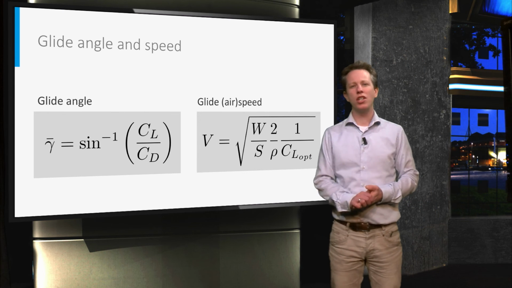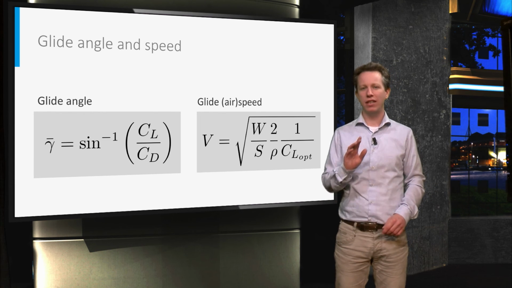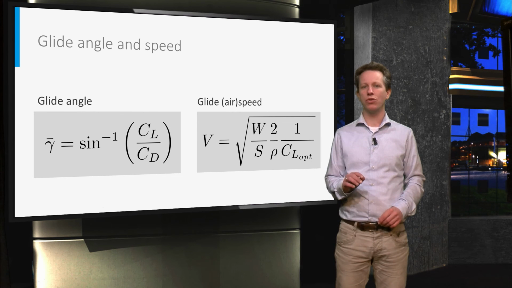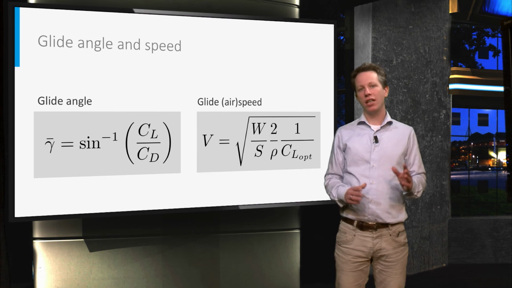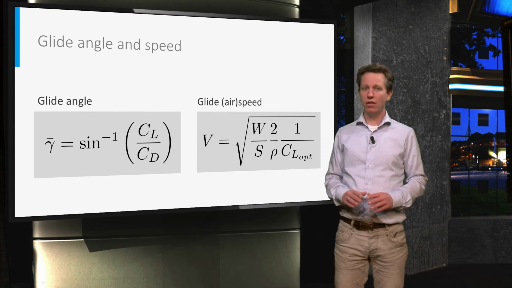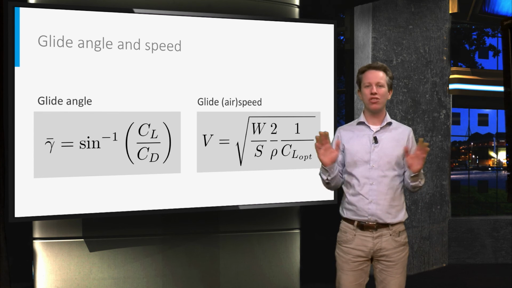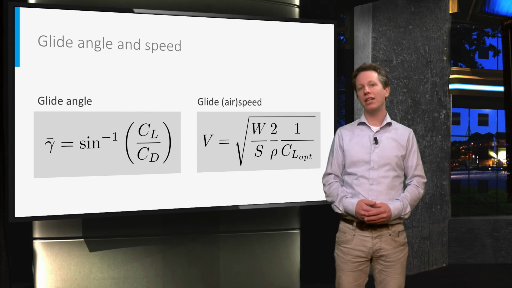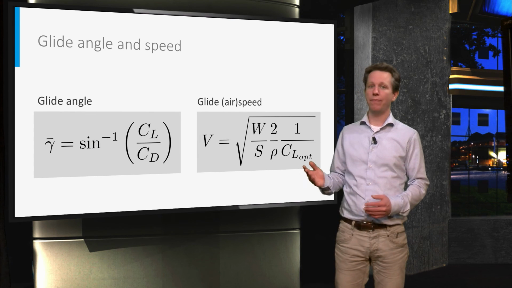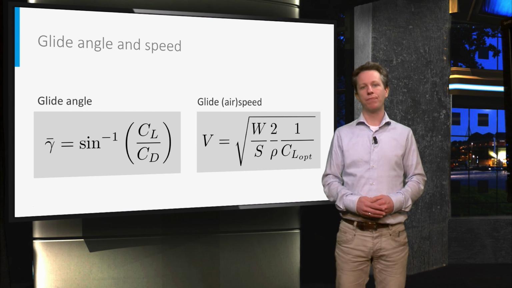So in order to achieve the smallest descent angle, the aircraft must be flown at the lift coefficient which results in the best lift over drag ratio. If the lift drag polar is known, this is a constant value. Of course, the pilot cannot see what the lift coefficient is, but it is possible to calculate the corresponding airspeed. And this is something that the pilot can observe in the cockpit.